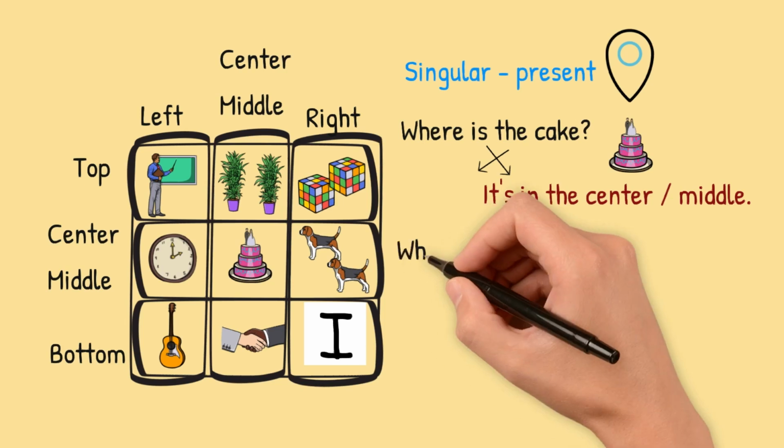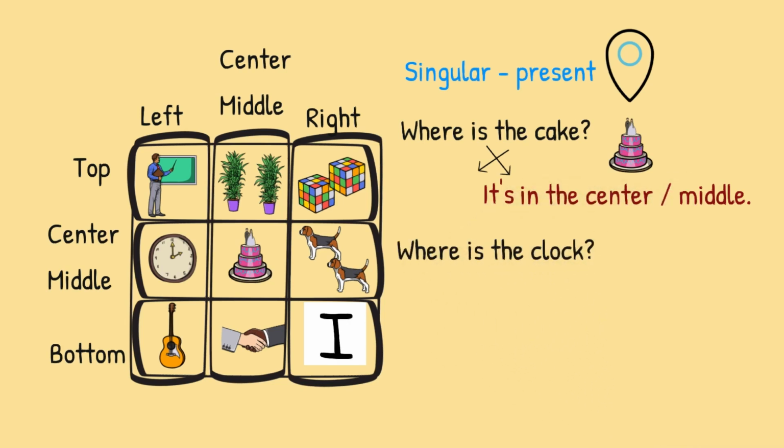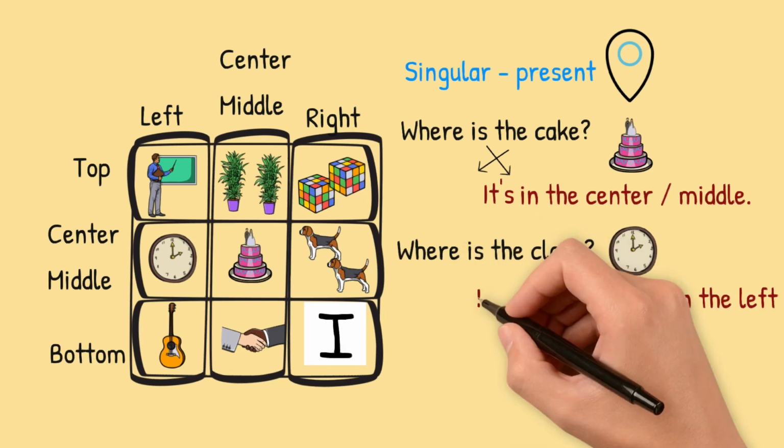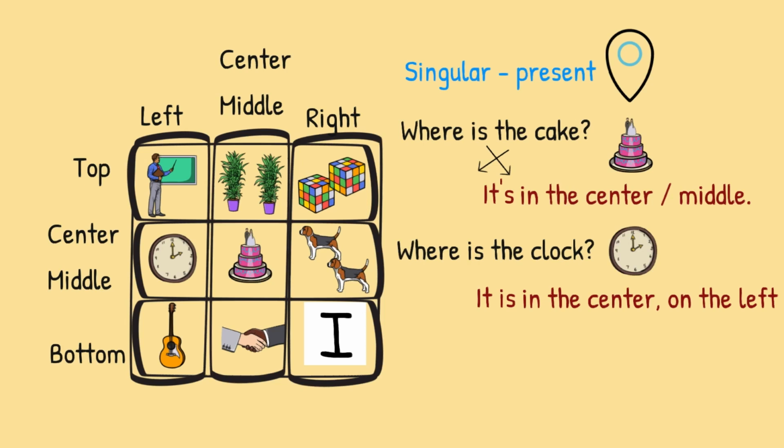Question number two, where is the clock? Is, because it's singular. The clock is the thing we're looking for. Where is the clock? You can say the clock is in the center on the left. Or you can change the clock to it. It is. Or you can write it in a short form. It's. It's in the middle on the left.